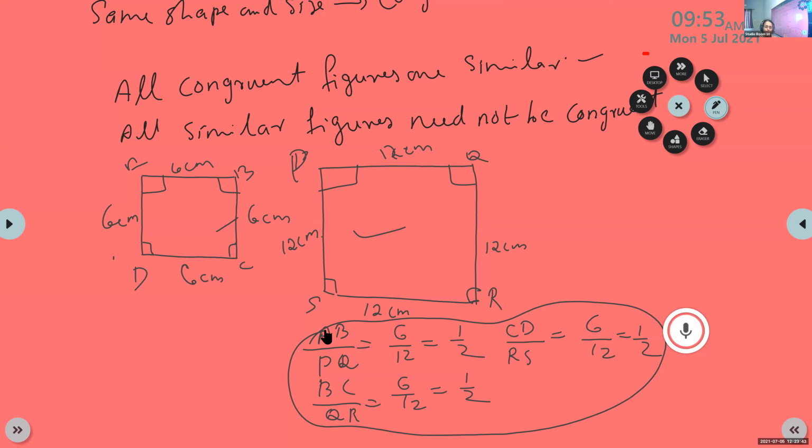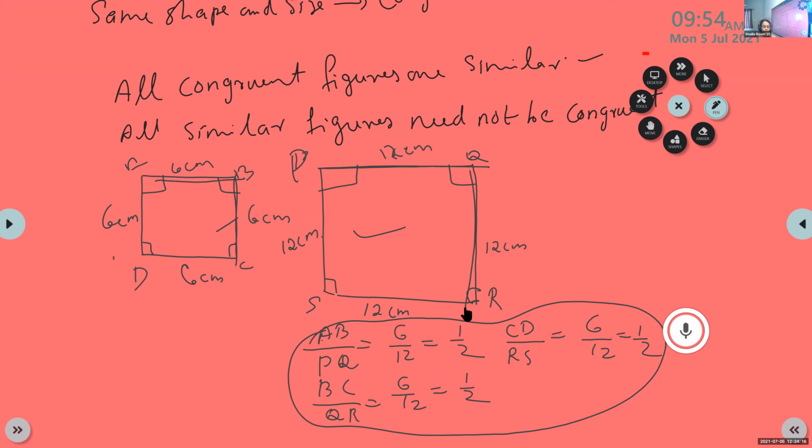So here in these two squares, angles are equal, but sides are not equal. If they are equal, we can say they are congruent. Here, sides are not equal, but the ratio of their corresponding sides are equal. The side corresponding to AB is PQ, so AB by PQ is 1 by 2. The side corresponding to BC is QR, so BC by QR is 1 by 2.